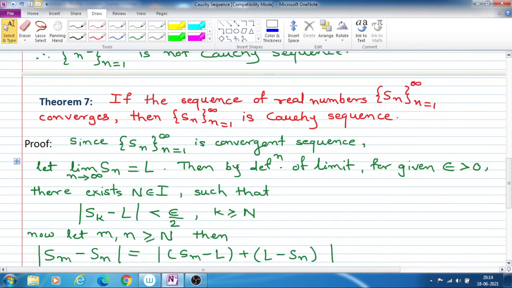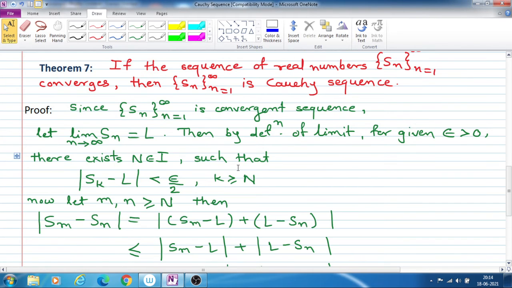Now we see a theorem on this Cauchy sequence. Theorem 7. If the sequence of real numbers Sn, n equal to 1 to infinity, converges, then the sequence Sn is a Cauchy sequence. That means if any sequence is a convergent sequence, then that sequence is always a Cauchy sequence. We have to prove this theorem. It is a very simple proof.